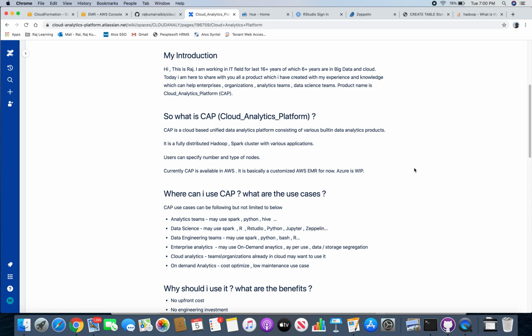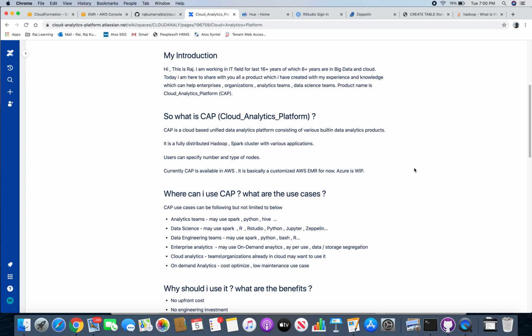It's basically a cluster, so all the applications are fully distributed apart from some of the applications which are not distributed like RStudio and Python, but you get a Python flavor in PySpark. So most of the applications are distributed. Some of the applications like Python and RStudio are not distributed. Users can specify the number and type of nodes.